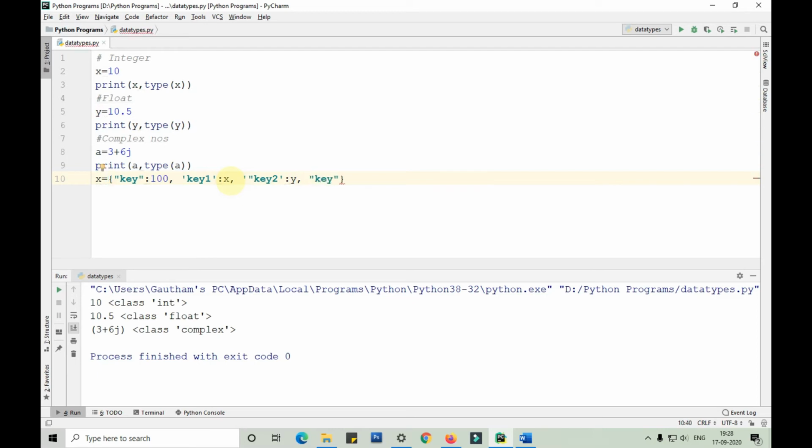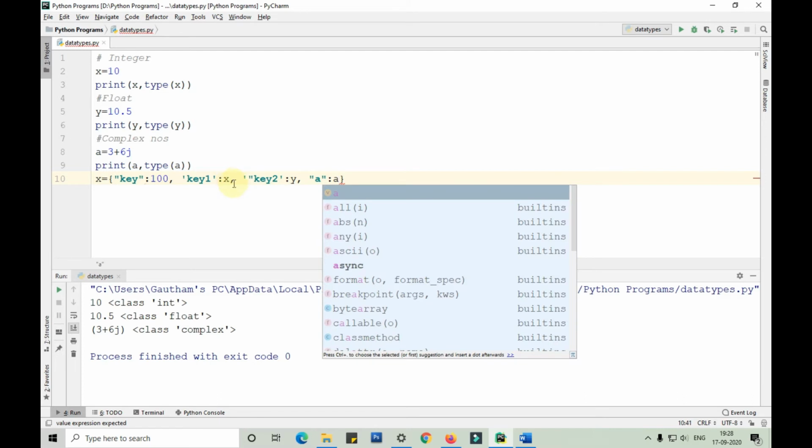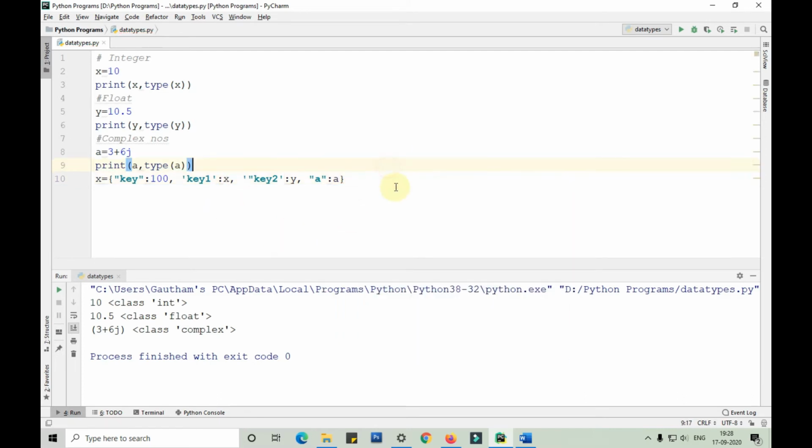The key also can be anything guys, it can be Z, it can be A, it can be B, it can be C, anything. Just to show you, I've taken this. To print the dictionary, I'll take a different name, otherwise it will clash with the integer variable.